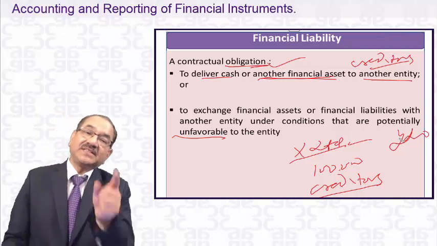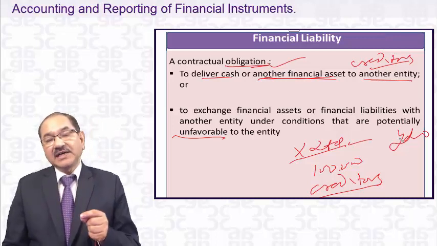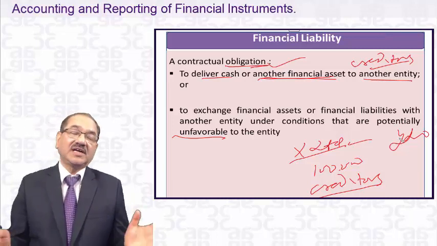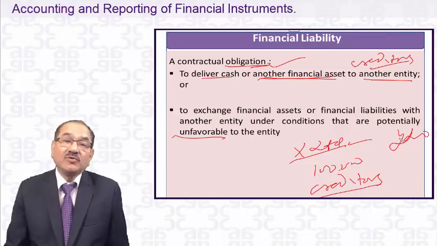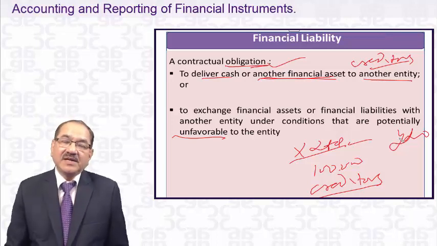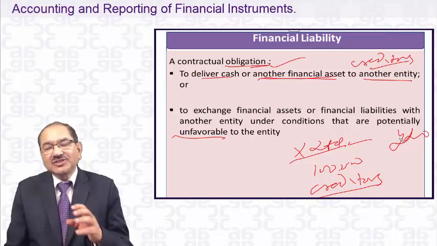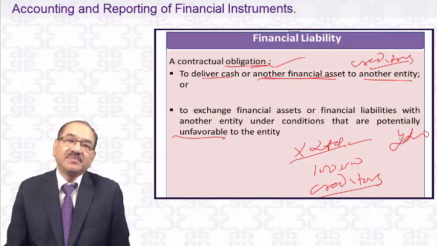Now, suppose we take a reverse case here. The bank has given a loan to the customer of 5 lakh rupees at 10% interest. The customer is not able to pay it. He says that his financial position is very weak and he will not be able to make it. So what to do then? They say, yes, we will reduce the interest rate from 10% to 7%, we'll make installments, or may also extend the loan repayment period.